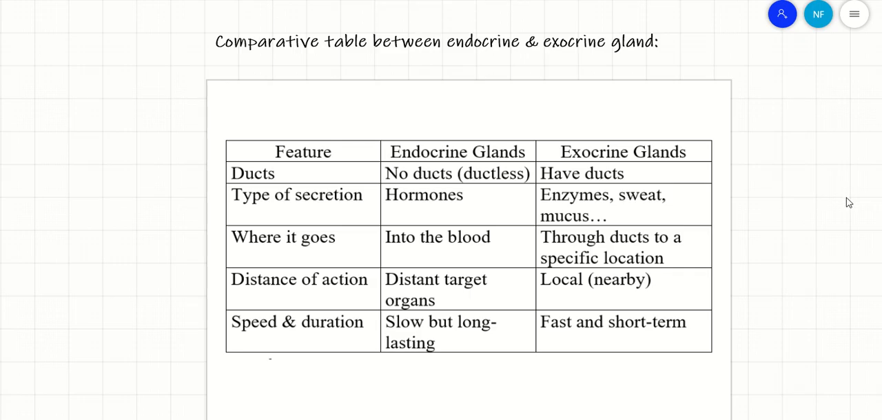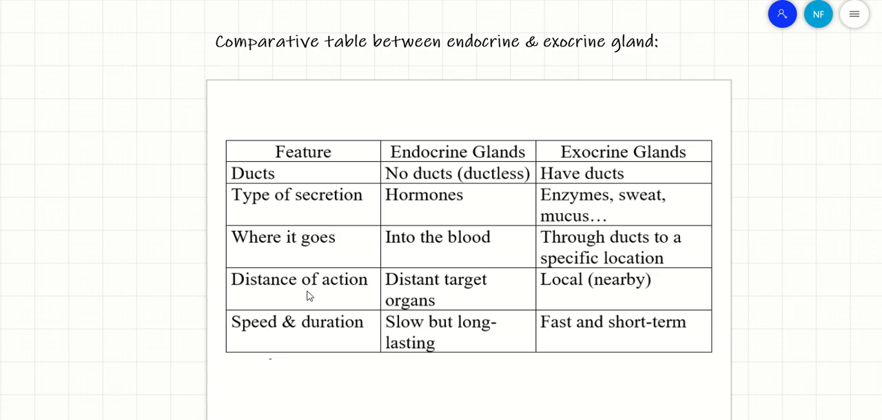Now we're having a comparative table between the endocrine and the exocrine gland according to different features. The first feature is the duct. We know that the endocrine gland has no duct, yani it's referred to as ductless, while the exocrine glands, they have ducts. Referring to the secreted substance, the endocrine gland produces hormones, the exocrine gland produces juice. This juice may be enzyme, maybe sweat, maybe mucus substance, etc. Where it goes, the endocrine gland's secretion directly goes into the bloodstream, while the exocrine gland, first of all, they are collected through a duct, then they go to a specific location.